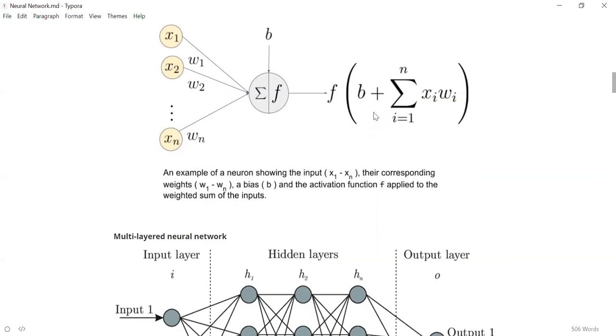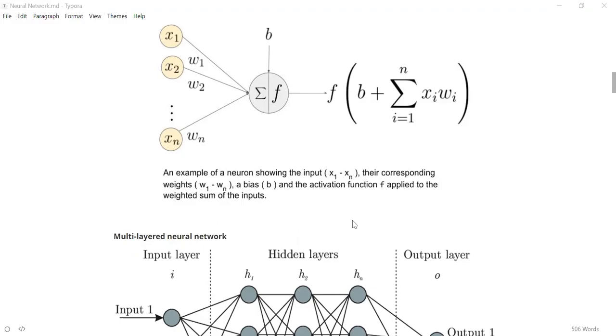And there is also another reason why an activation function is required. But before that, is it clear how we are computing the value at a particular node by using weights, bias, and activation function? Yes, you pass sigma xiwi plus bias through the activation function.